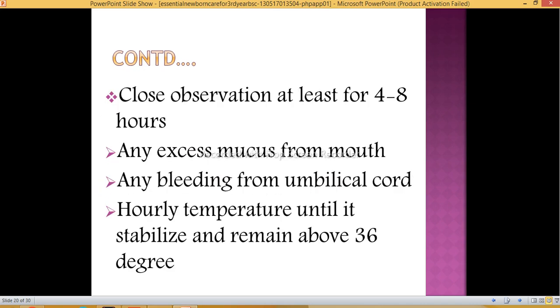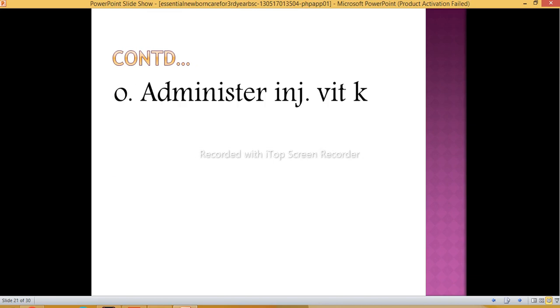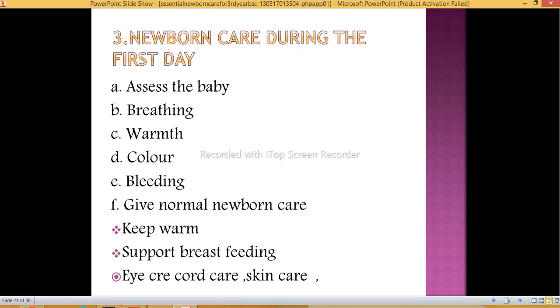The next is close observation for at least 4 to 8 hours, so we can identify if any complication is there with the baby or not. Any excess mucus from the mouth we can observe. Any bleeding from the umbilical cord, that also we have to check. Hourly temperature until it is stabilized and remains above 30 degrees Celsius. Then administration of injection vitamin K is needed. 1 mg, 0.5 ml and 1 mg. 1 mg is the dose for the injection vitamin K.